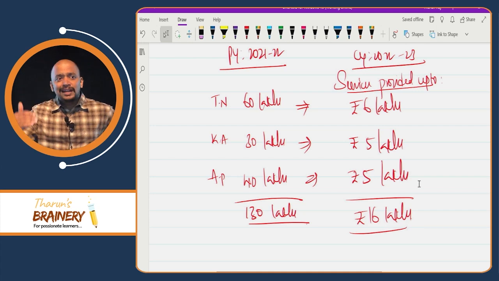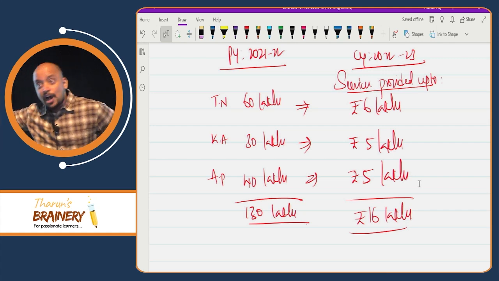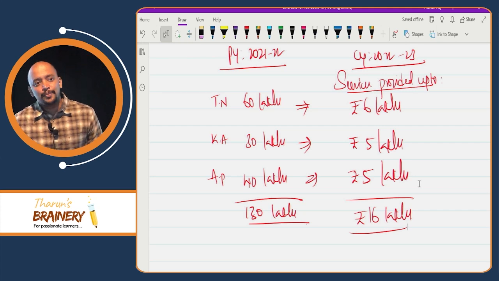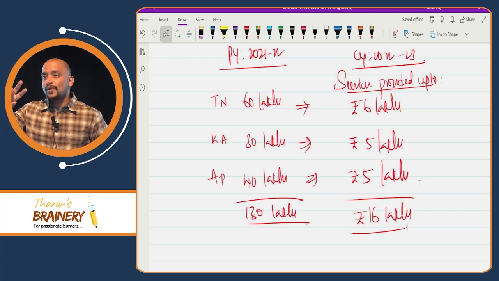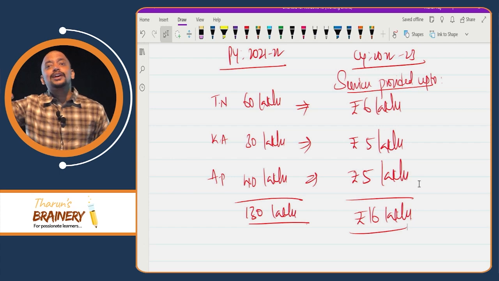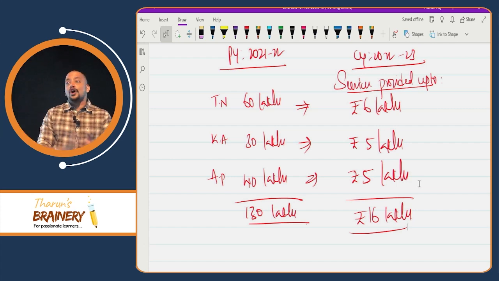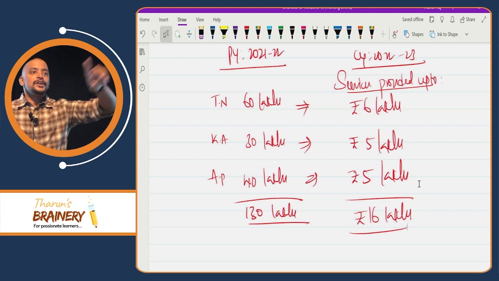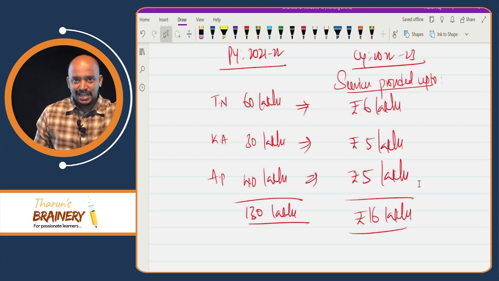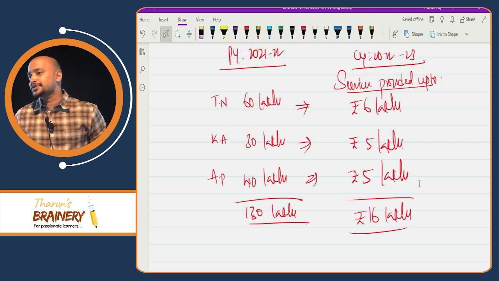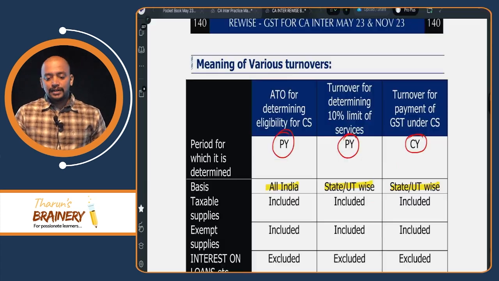Suppose, if you are rendering more than 6 lakhs in Tamil Nadu, but overall 16 lakhs, then are you eligible to continue in composition scheme? No. You are disqualified in Tamil Nadu. The moment you are disqualified in Tamil Nadu, you are also disqualified in other states, because all in, all out. Once you are exiting from composition scheme in one state, you need to exit from the composition scheme for all states. Understood? Then next one.